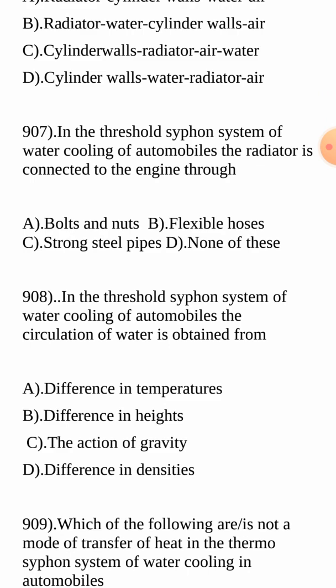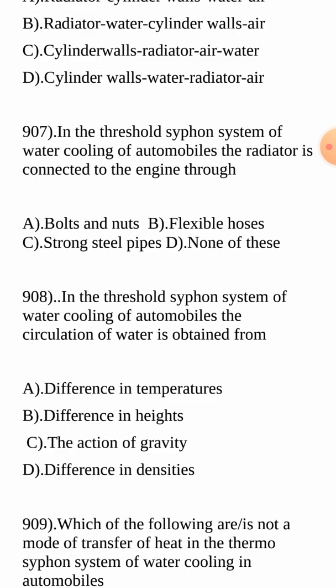In the thermosiphon system of water cooling of automobiles, the radiator is connected to the engine through what? Is it bolts and nuts, or flexible hoses, or strong steel pipes, or none of these, or it may be given something like coupling, to confuse you more. Actually I am trying to confuse you maximum, so that you have the simulation of the actual examination.